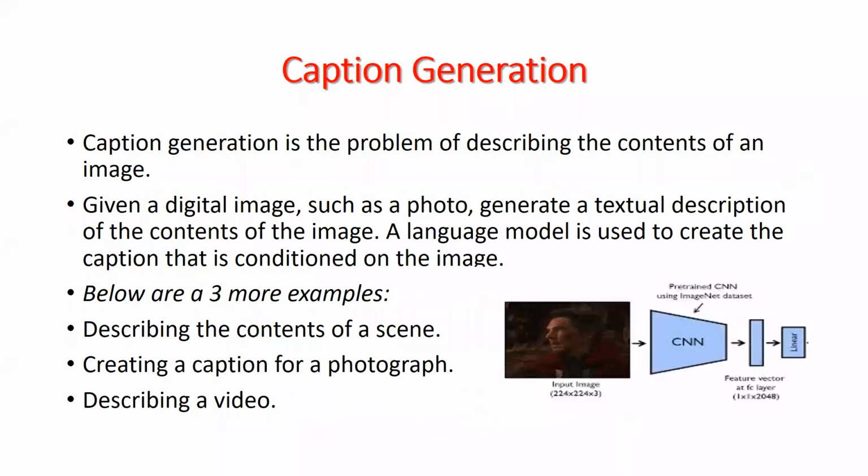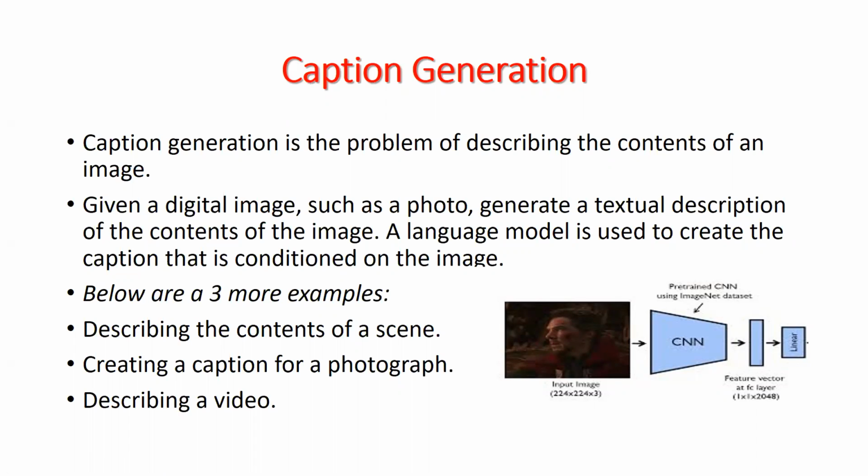Okay, the next application is caption generation. Caption generation is the problem of describing the contents of an image. This is our image. Can anyone tell me in the chat whether this image is a sad image or a happy image? No, because we have no idea whether this image is sad or happy.